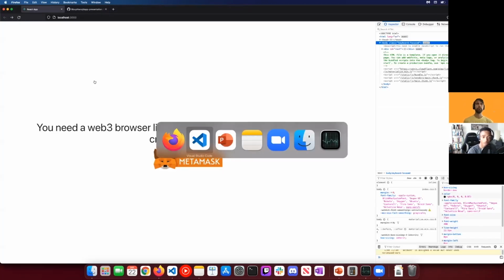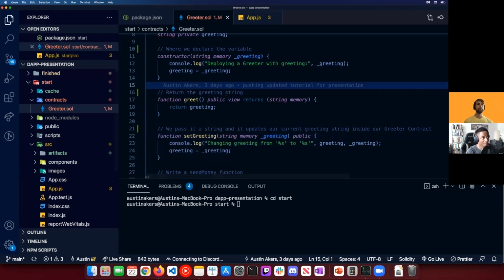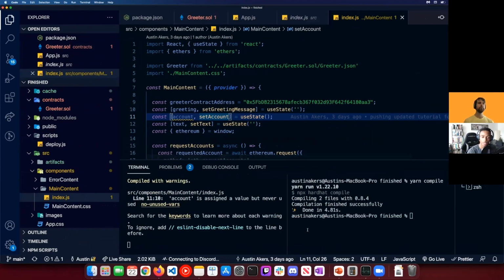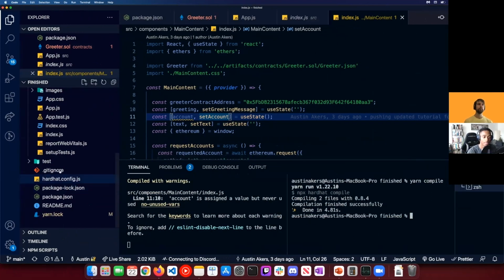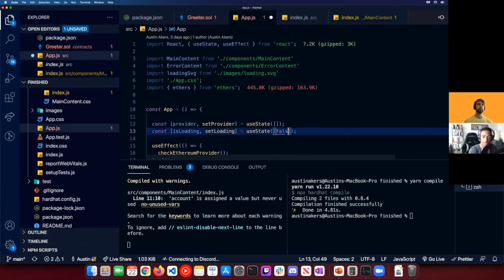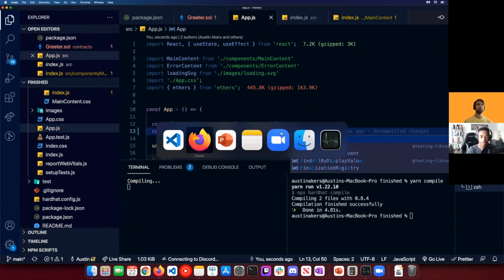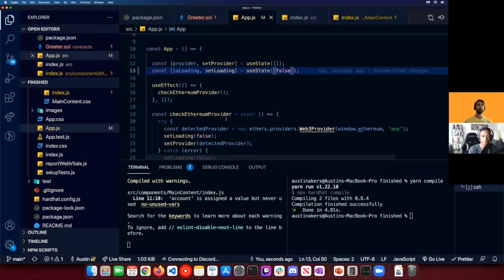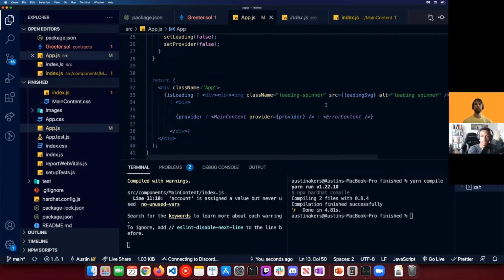Okay, I probably should have started off with that. Let's go ahead and take a look here. I'm also going to have to set this main content to false. It's not loading. Let's refresh and it should. Long story short, what we should be able to do is have our main content and our error content. Let me see real quick.